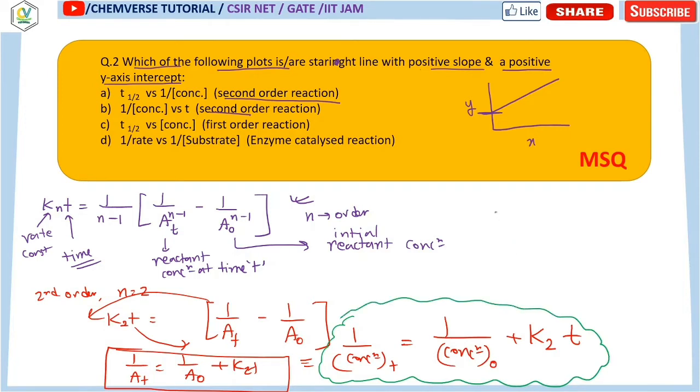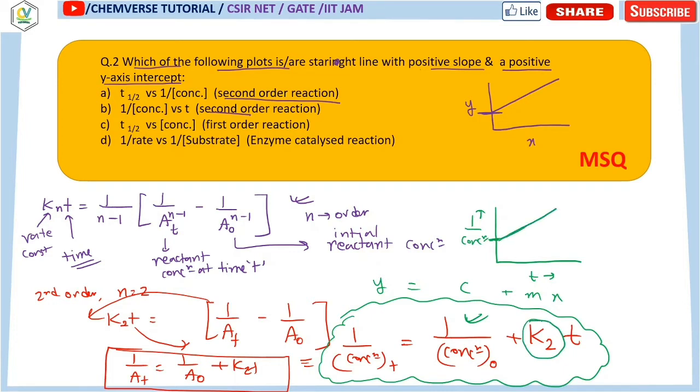So from this expression, if I plot 1 by concentration with time, it is like y equals mx plus c. Over here the y-intercept is 1 by initial concentration, and the slope is k2, a positive slope.